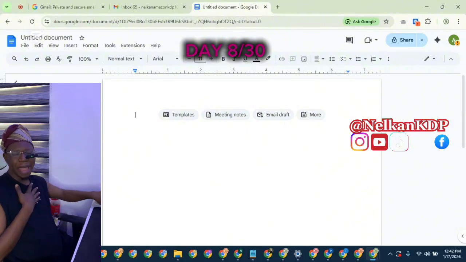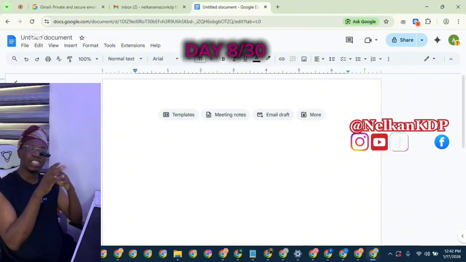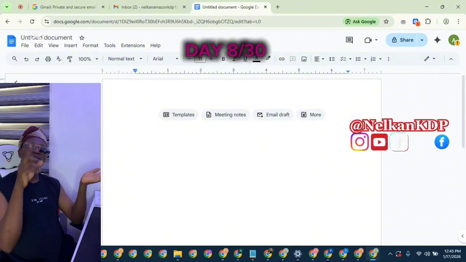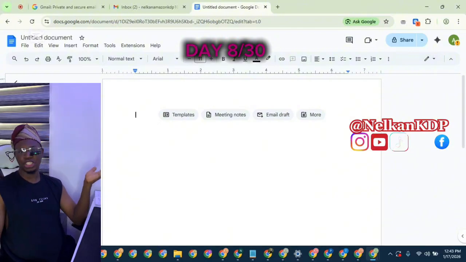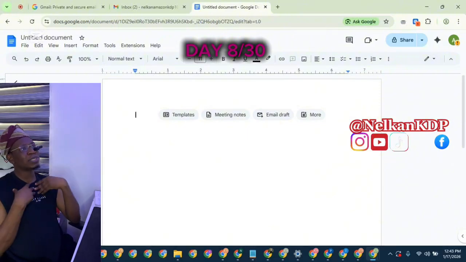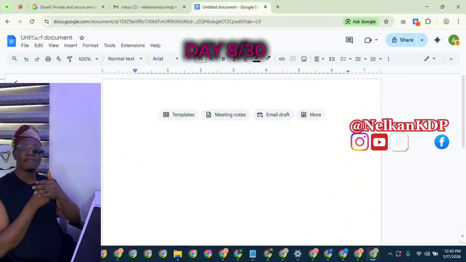But for me, I love using the 6x9 dimension. 6 by 9 inches, right, is what I love using. Some books are 8.5 by 11 inches. But for the sake of what I've been using for almost 4 years, right, I've been using 6 by 9 for all my books.